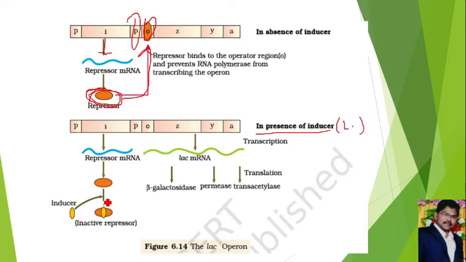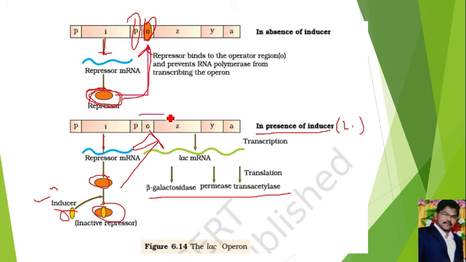In the presence of lactose, when lactose is there in the medium, which requires the three enzymes for digestion, how does the switch-on mechanism occur in the presence of inducer? Here also the I gene will produce the repressor protein. Because of the presence of lactose, the inducer, the repressor protein will not bind on the operator site; it will go and bind with the inducer. Hence the operator site is open.